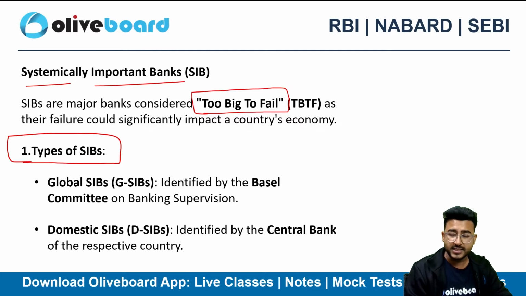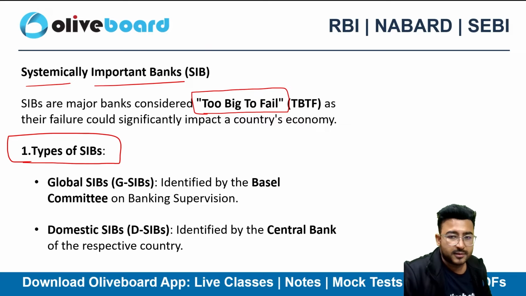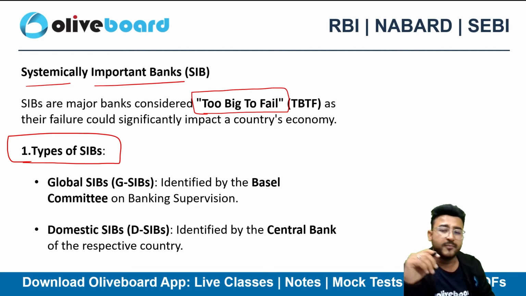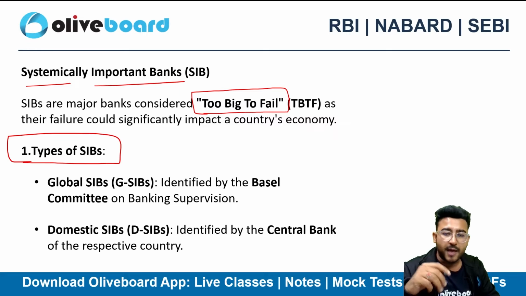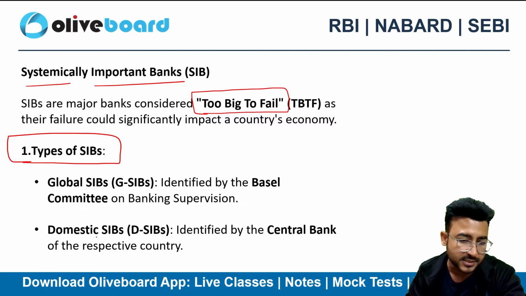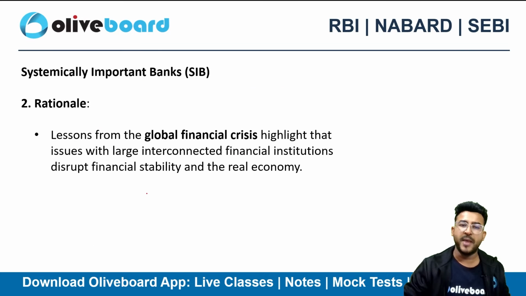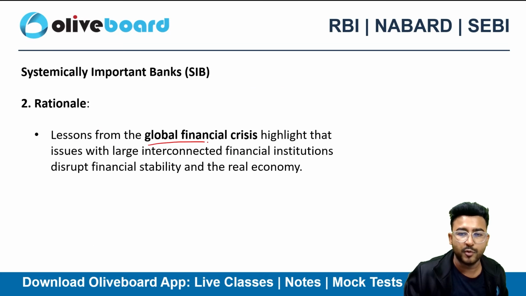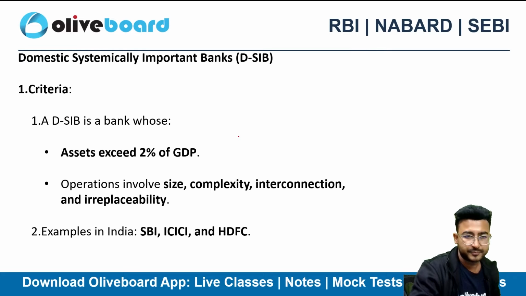If I talk about HDFC Bank, it is not just a top bank of India, but its rank is within the top 10 in the whole world, right? Have a look at the size of HDFC Bank, SBI Bank, ICICI Bank. That's why RBI has classified these banks as domestic systemically important banks, because we don't want any kind of global financial crisis again, right?